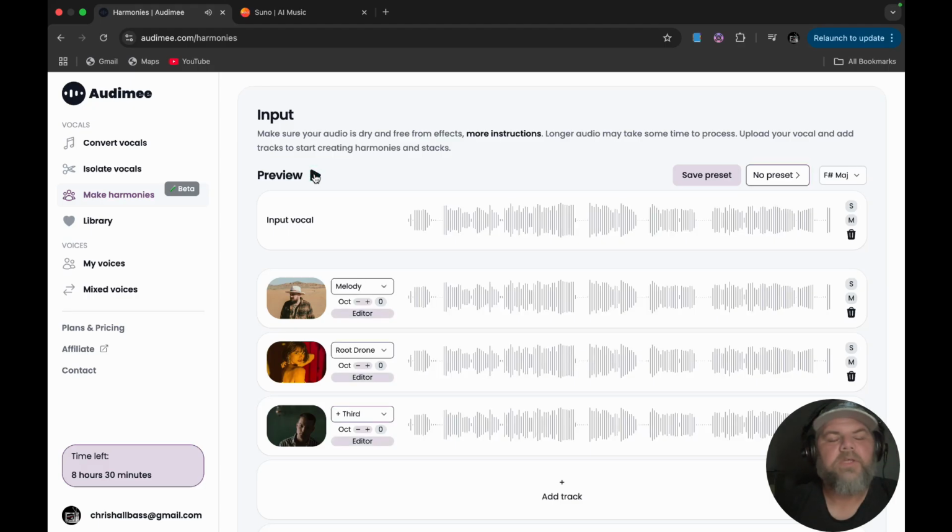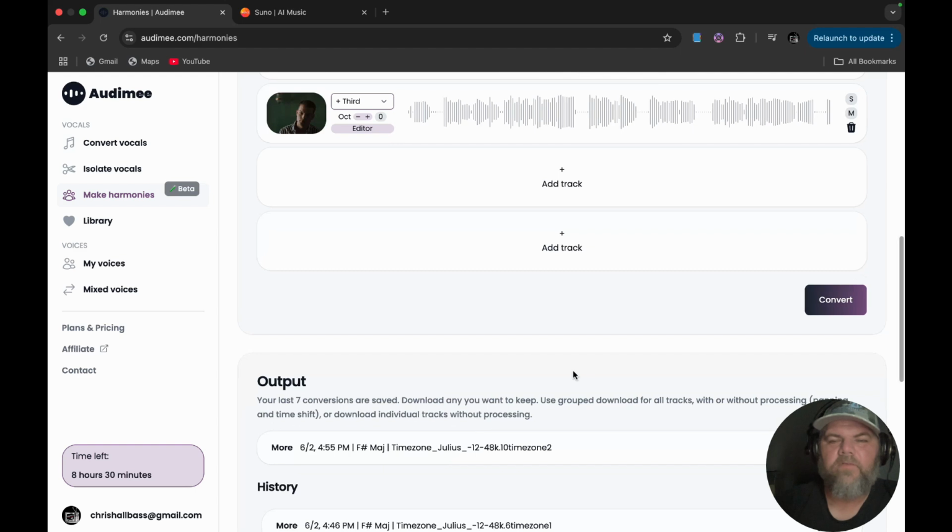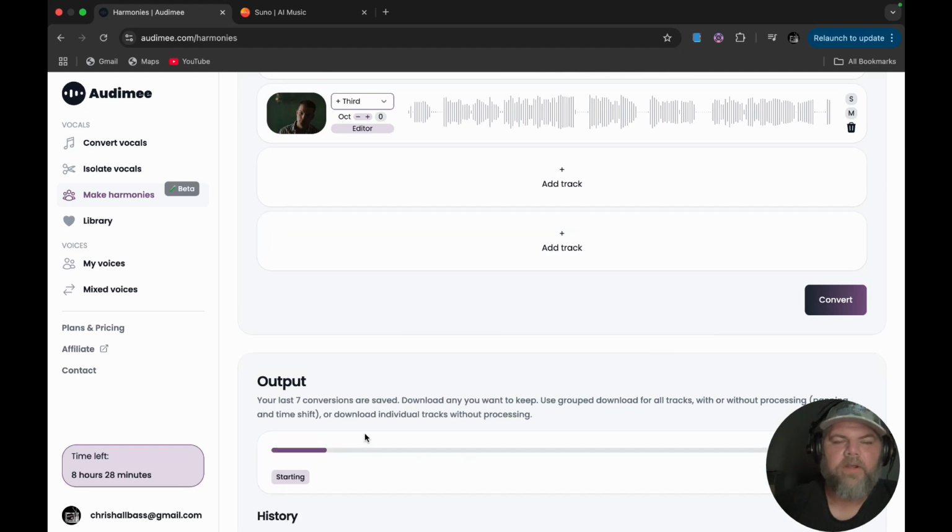Okay, so as you can see, you have different options. So if you don't like this, you can always add or change during the preview section without it costing you any credits. And then once you do like it, you can click on the convert button and it will convert down here.